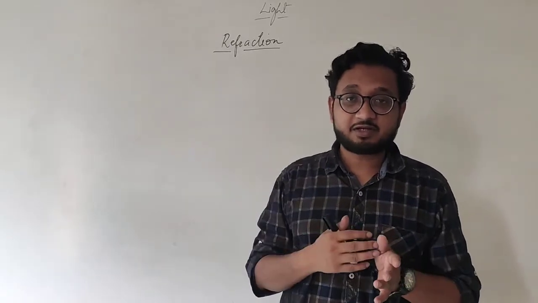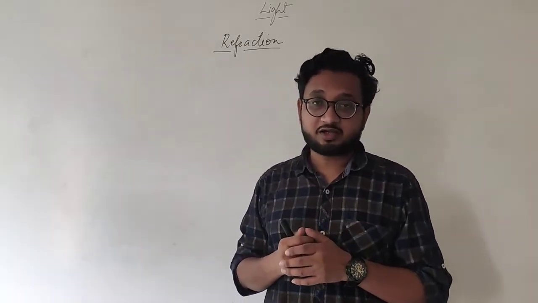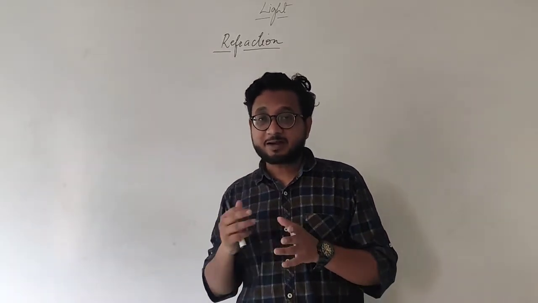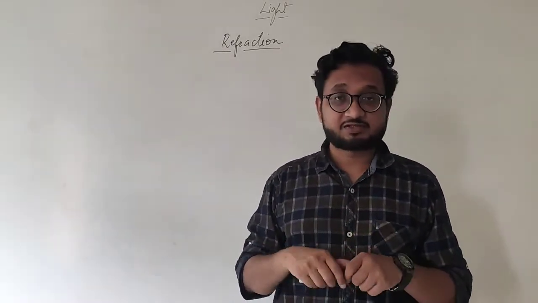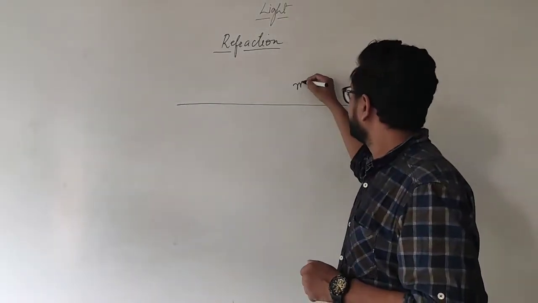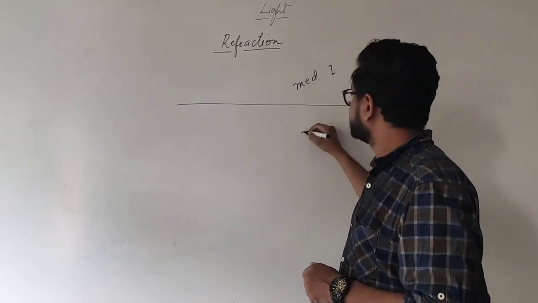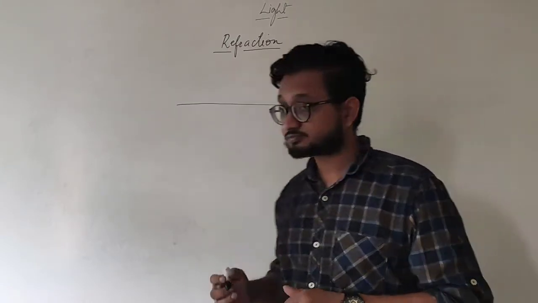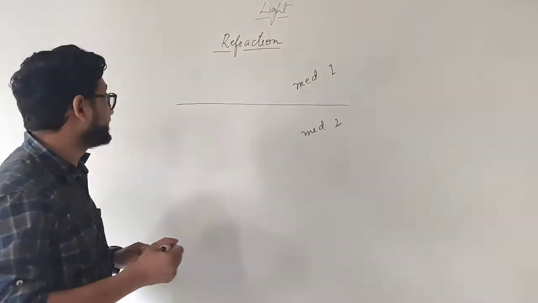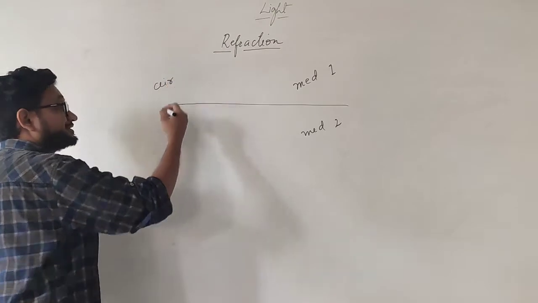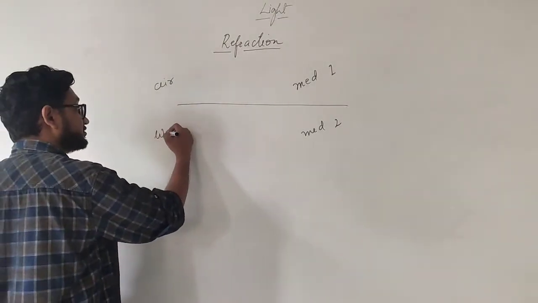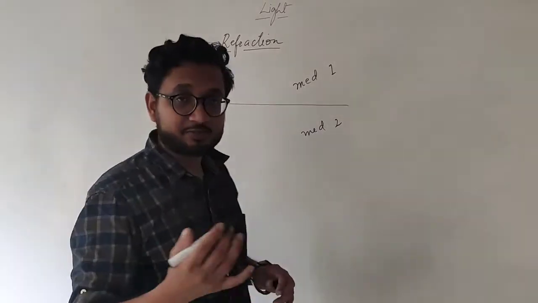Light can travel in all these mediums, as long as it is transparent. Other thing is, what happens to the light because of this? Let's say we have two mediums, medium 1 and medium 2. Let's say this medium 1 is air, that is everywhere around us, and this medium is water or any liquid.